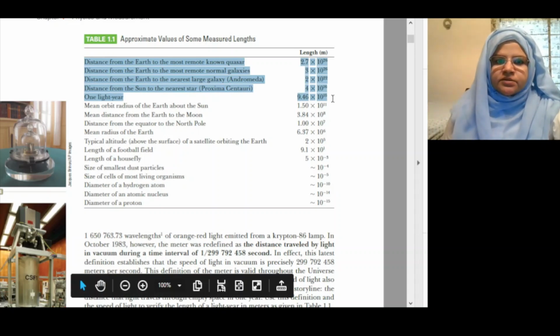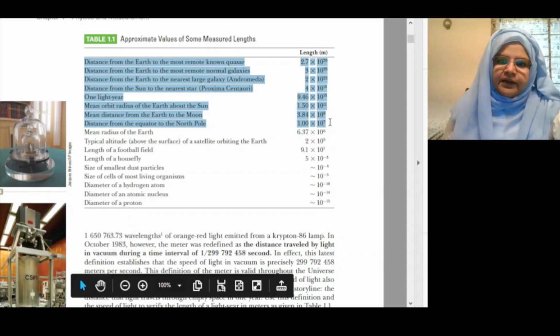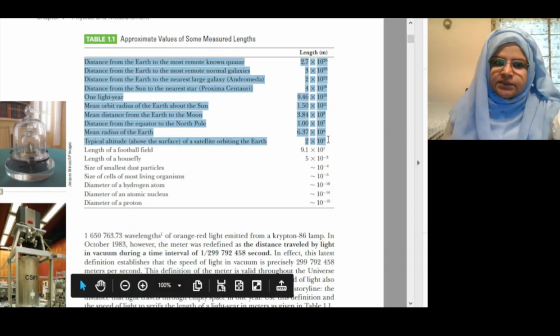Mean orbit radius of the Earth about the Sun, 1.50 × 10^11 meters. Mean distance from the Earth to the Moon, 3.84 × 10^8 meters. Distance from the equator to the North Pole, 1.00 × 10^7 meters. Mean radius of the Earth, 6.37 × 10^6 meters. Typical altitude above the surface of a satellite orbiting the Earth, 2 × 10^5 meters.